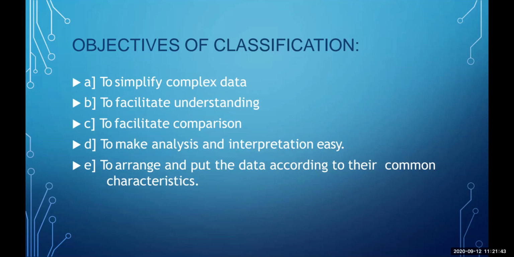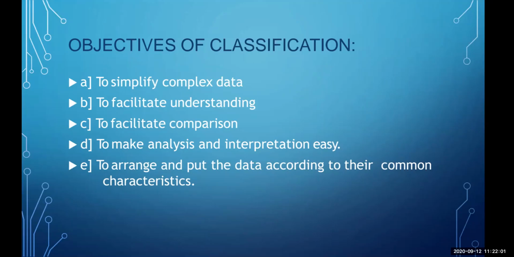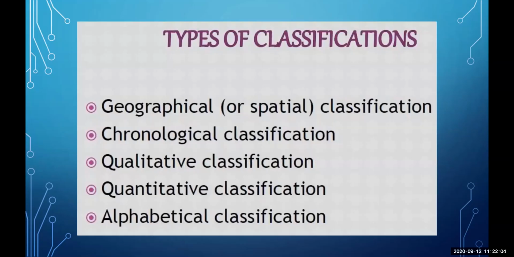So even to analyze the data or interpret that data would be very easy if I classify them. So another objective is to arrange and put the data according to their common characteristic, which I have just explained to you.